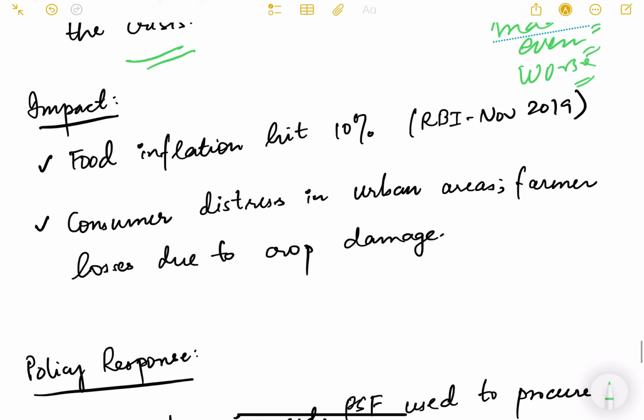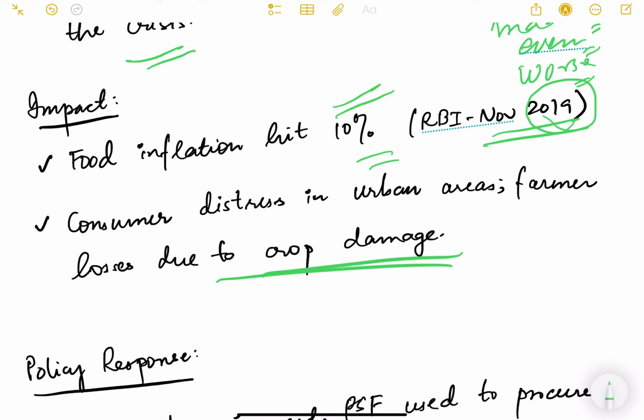What was the impact? Food inflation hit 10% because onion is a major part of the basket of food that the people have in our country. As per the RBI report of 2019, food inflation hit 10%. Consumer distress in urban areas, farmer losses due to crop damage. So farmers are also losing, people are also paying more, and some of the traders are benefiting out of it. So that is the problem.